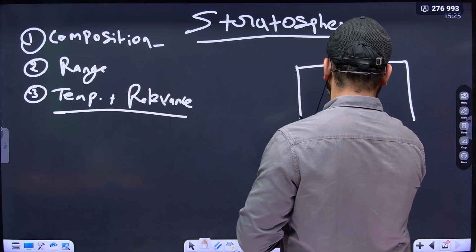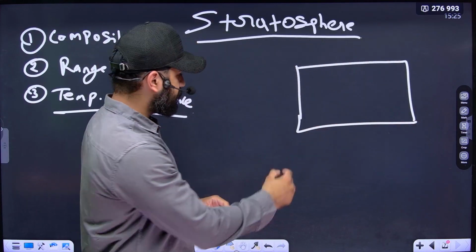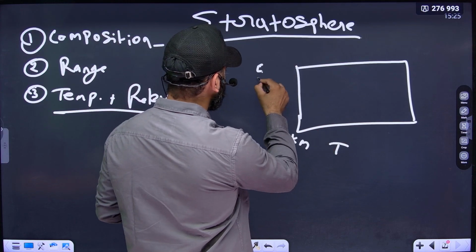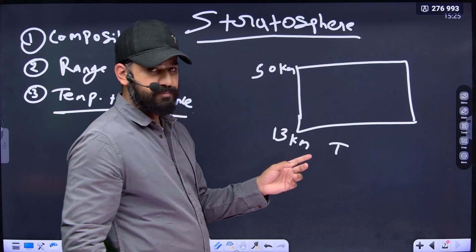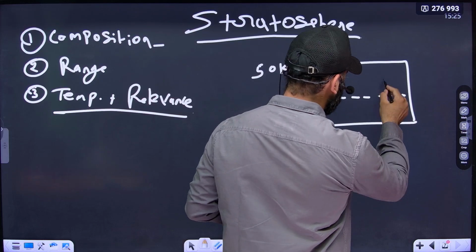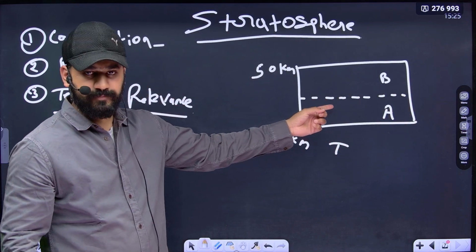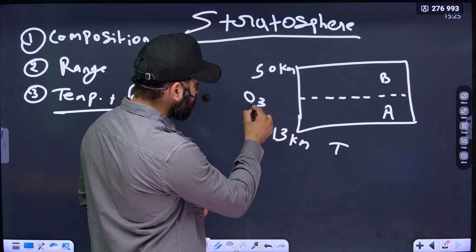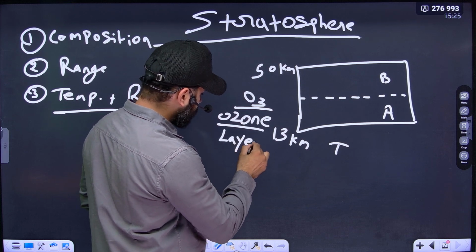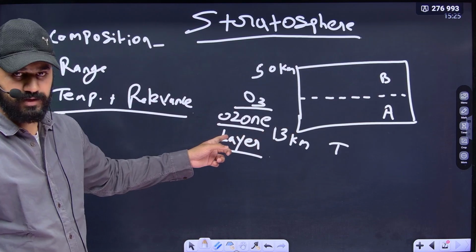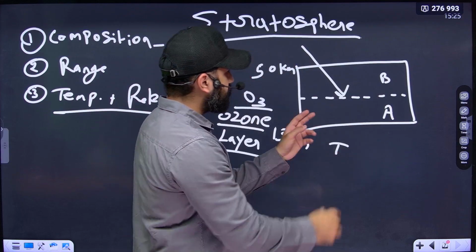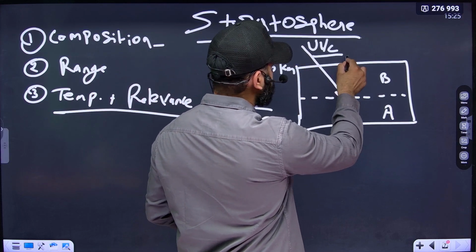For example, this is the stratosphere. Okay, the range of stratosphere is from 13 kilometer of troposphere to 50 kilometer. Stratosphere, remember, is divided into two parts. This is A, this is B. Now, what is this line? This line is O3, the ozone layer. Stratosphere contains the ozone layer. This ozone layer is responsible for absorbing harmful ultraviolet rays, UVC.